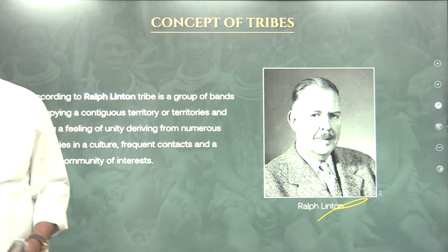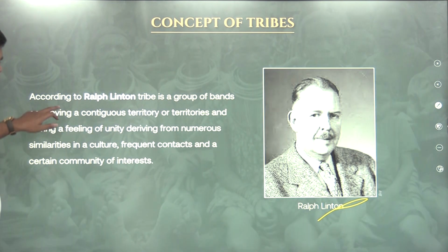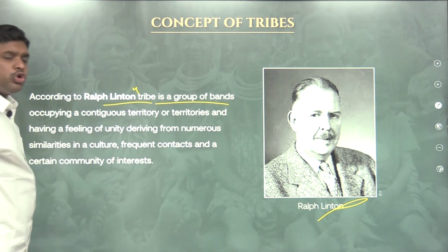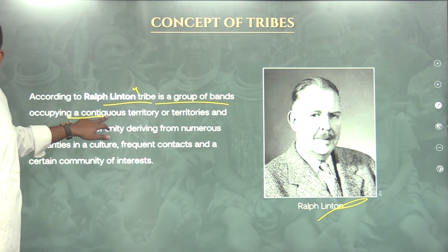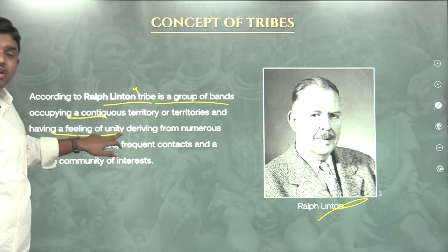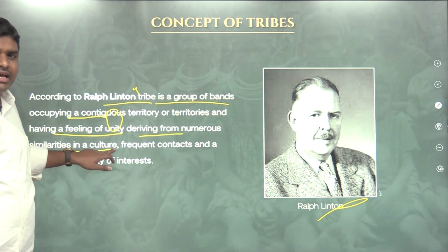According to Ralph Linton, a tribe is a group of bands, people occupying a contiguous territory and having a feeling of unity deriving from numerous similarities in culture.